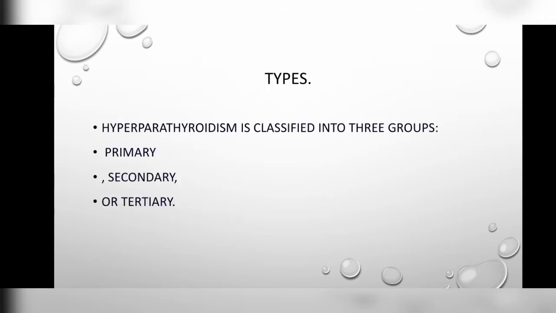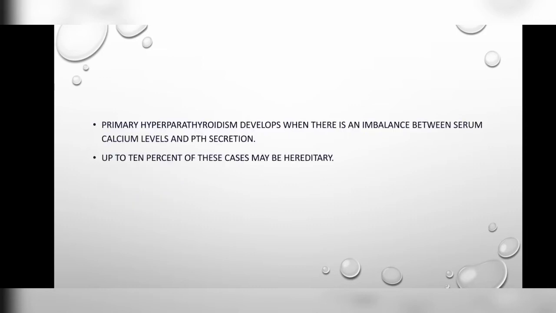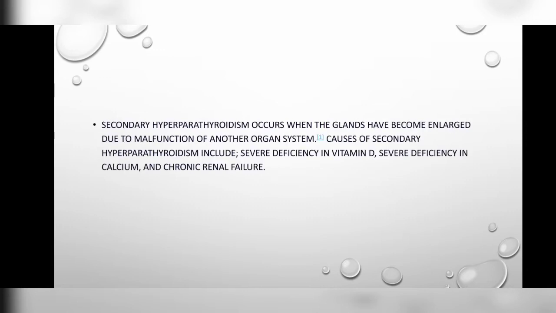Then the types. Hyperparathyroidism is classified into three groups: primary hyperparathyroidism, secondary hyperparathyroidism, and tertiary hyperparathyroidism. So look at primary hyperparathyroidism. It develops when there is an imbalance between serum calcium levels and parathyroid hormone secretion. Up to 10% of these cases may be hereditary.